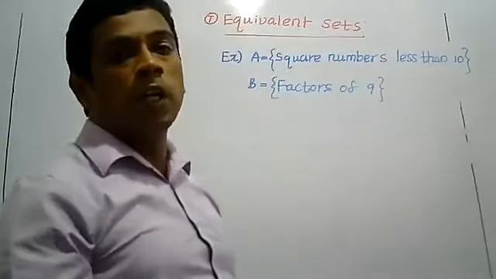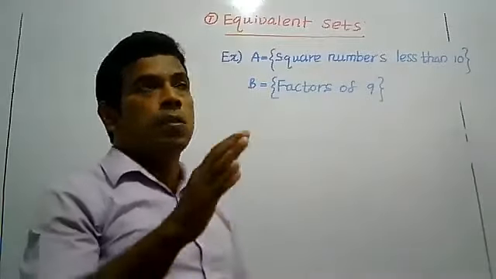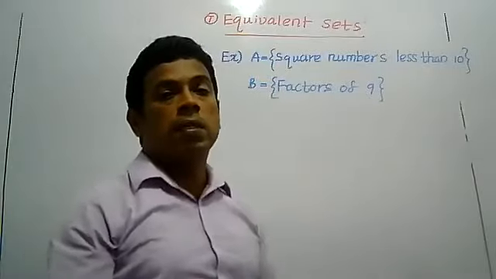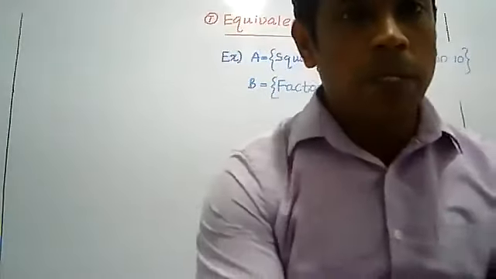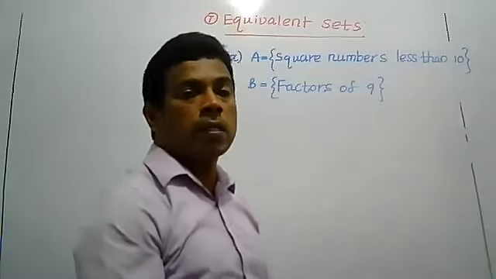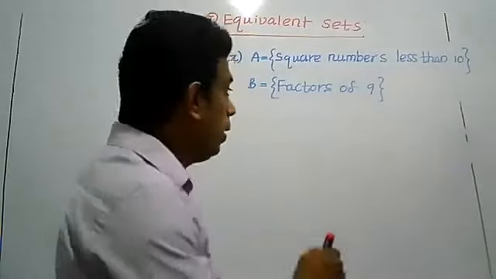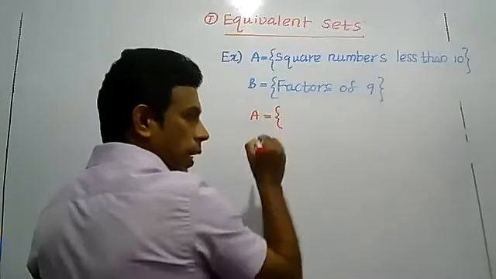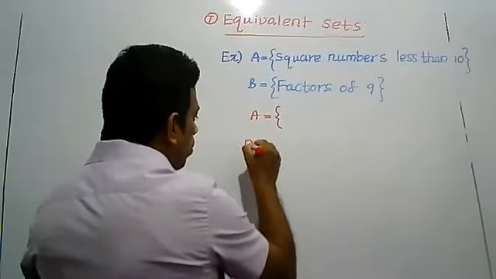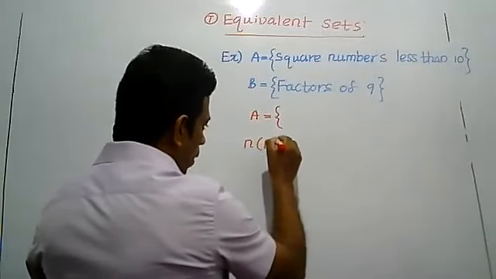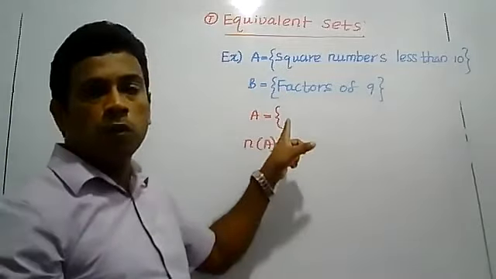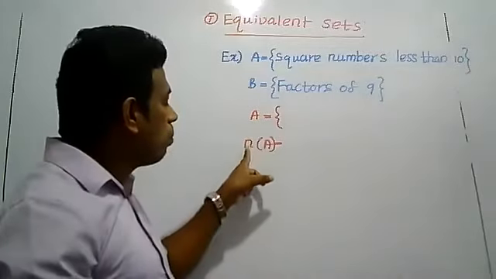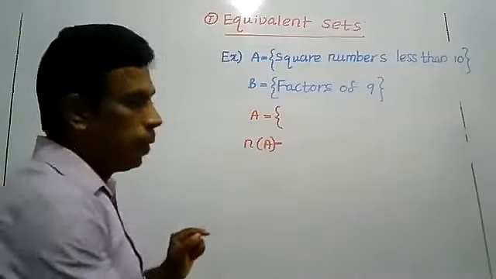Now I have defined two sets. First one, square numbers less than 10. Second one, factors of 9. Now we have to write down what are the elements belonging to set A, then write the number of elements in set A. Complete it.